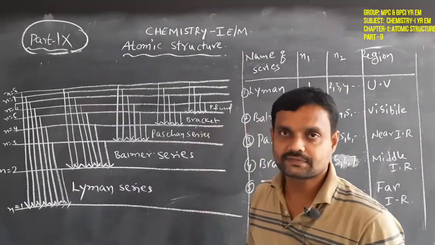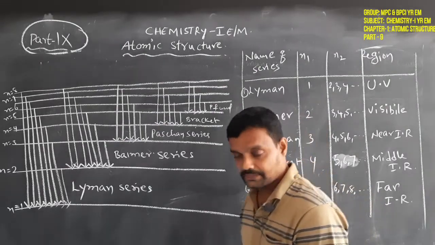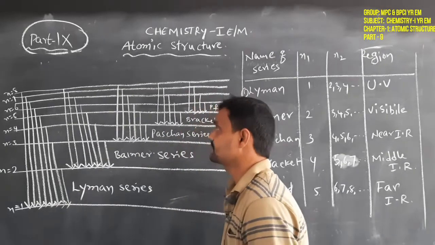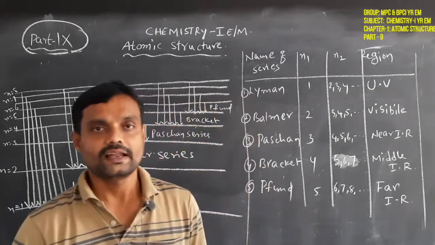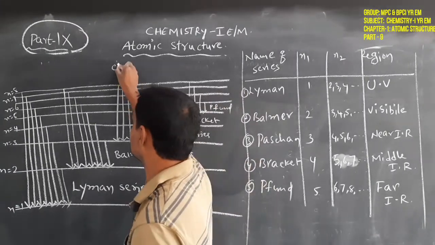So the different lines and series of the hydrogen atomic spectrum can be represented in a simple graphical or diagrammatic representation. So these are the electronic transitions.